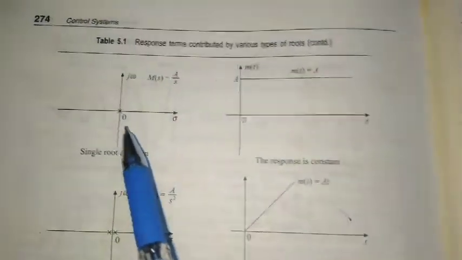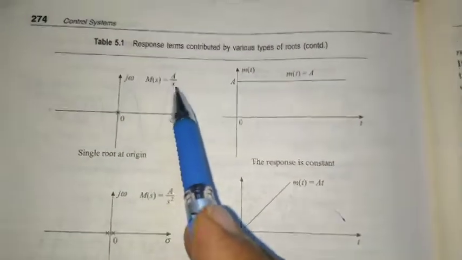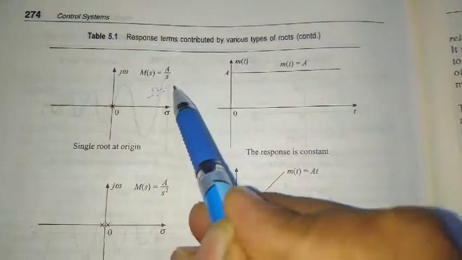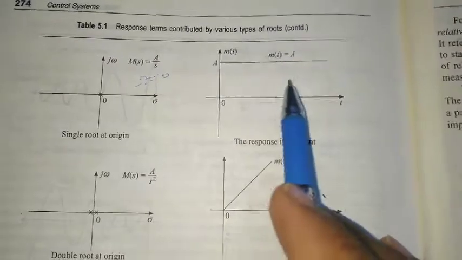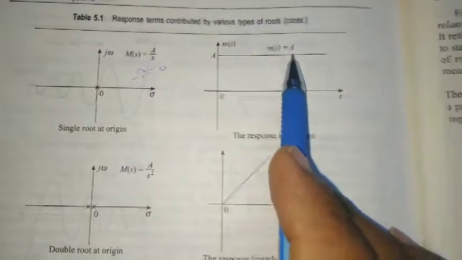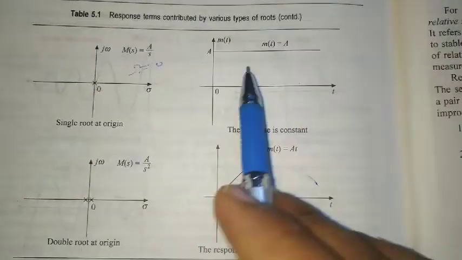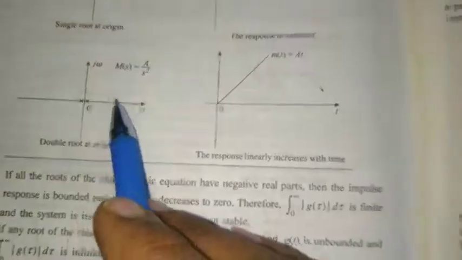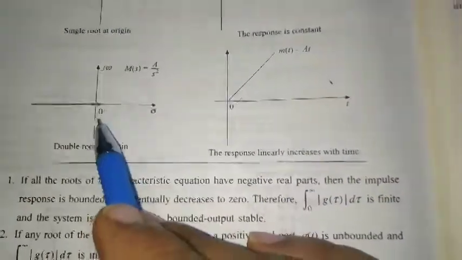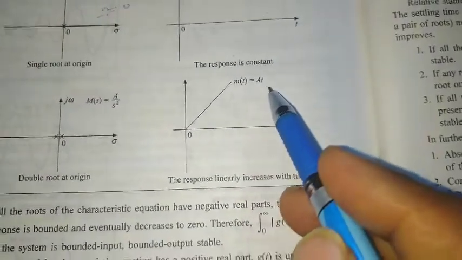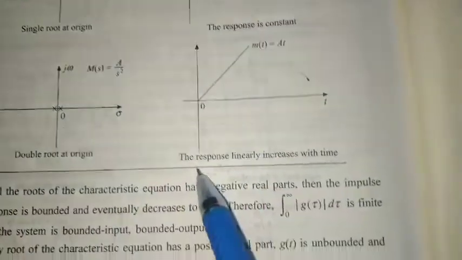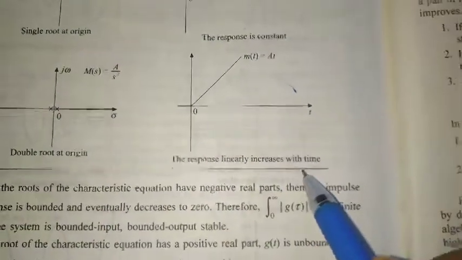Similarly, we'll find out some more. If I have a root, with transfer function a by s, then s equals 0, so my root is at the origin, and my response is a constant amplitude. My c of t is a, the constant amplitude, so the system is marginally stable. If you have two poles at the origin, a by s square, then c of t is a ramp, a t. That response increases linearly with time.